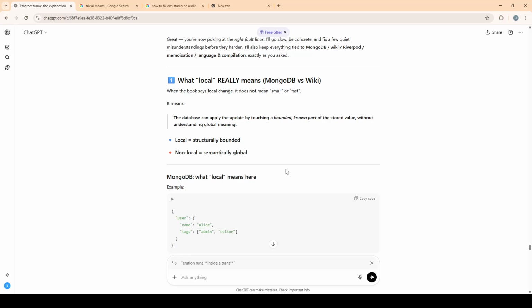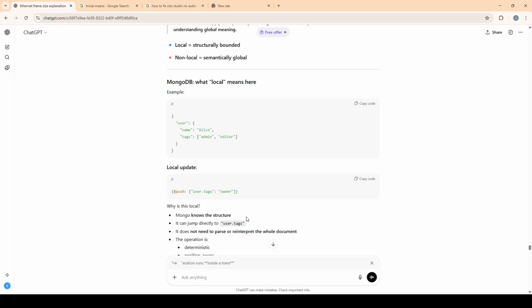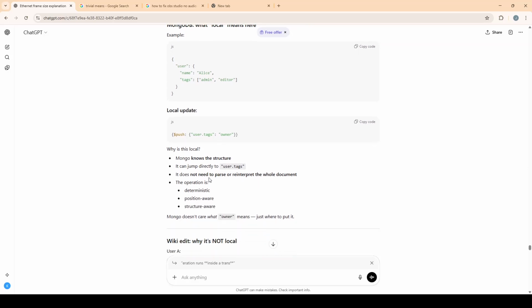MongoDB, what local means here. Example: user: { name: "Alice", tags: ["admin", "editor"] }. Local update: $push: { "user.tags": "owner" }. Why is this local? Mongo knows the structure. It can jump directly to user.tags. It does not need to parse or reinterpret the whole document. The operation is deterministic, position aware, structure aware. Mongo doesn't care what owner means, just where to put it.